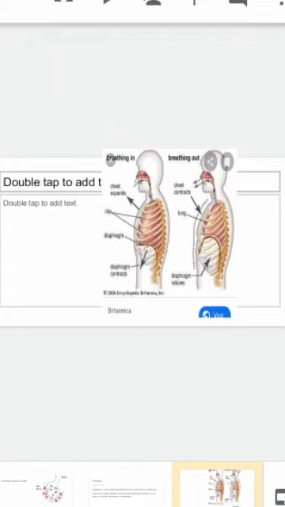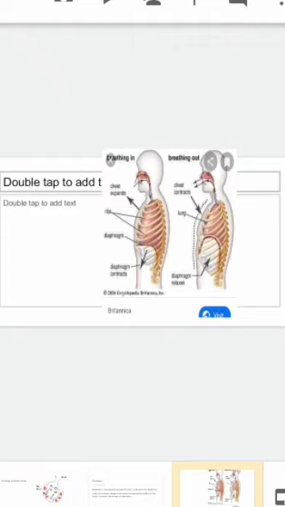Chest contracts. Opposite of the breathing in. Chest contracts, and diaphragm relaxes. So, you can understand with the help of this diagram. This is the diagram of breathing in and breathing out.